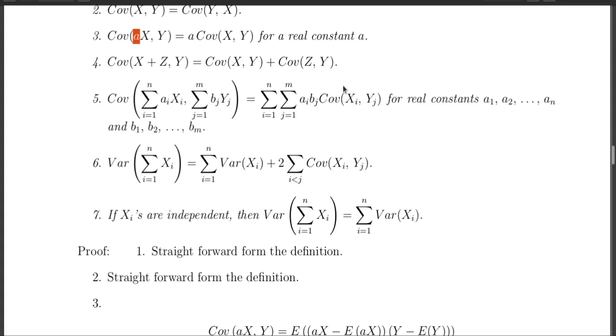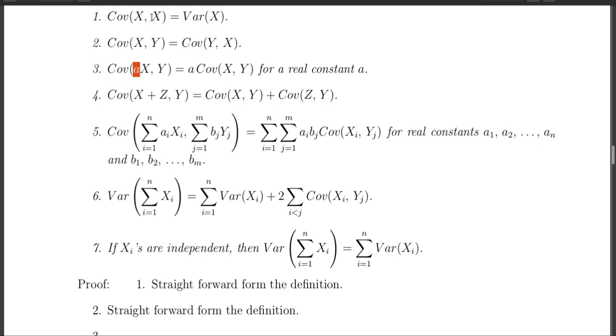Okay, now you can see this sixth one basically comes from combining 1 and 5. And it says that variance of summation of random variables can be written as summation of variances plus 2 times summation of covariances. Notice that here I have i less than j. If you write i not equal to j, then this 2 will not be there.